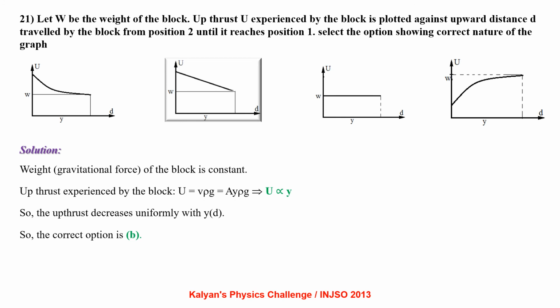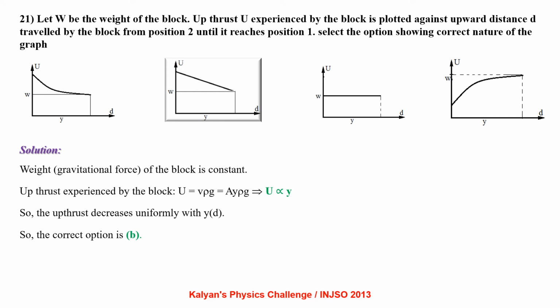Let W be the weight of the block. Upthrust U experienced by the block is plotted against upward distance d travelled by the block from position 2 until it reaches position 1. Select the option showing the correct nature of the graph. Weight, that is gravitational force of the block, is constant.